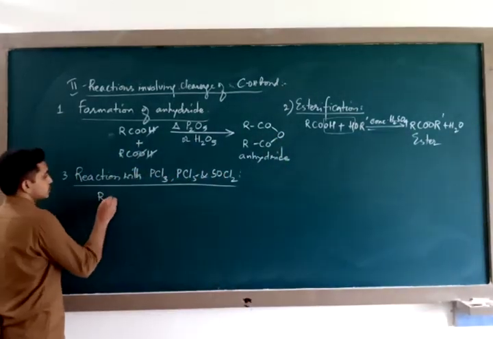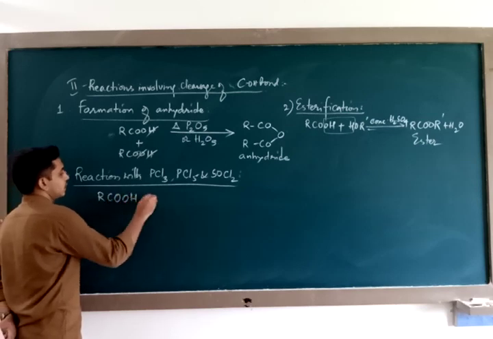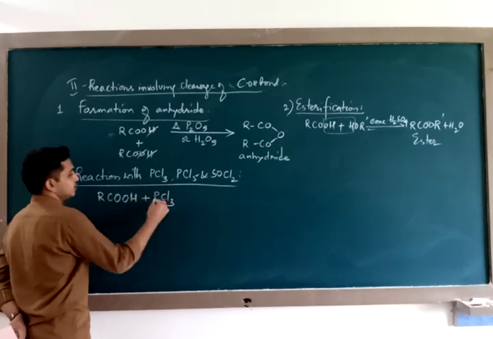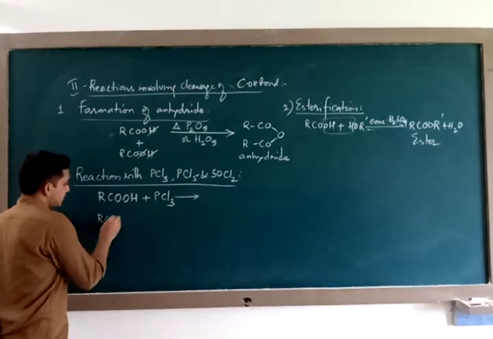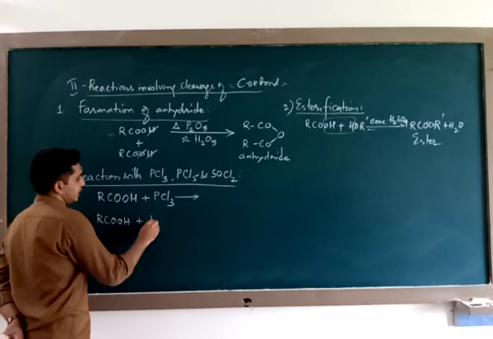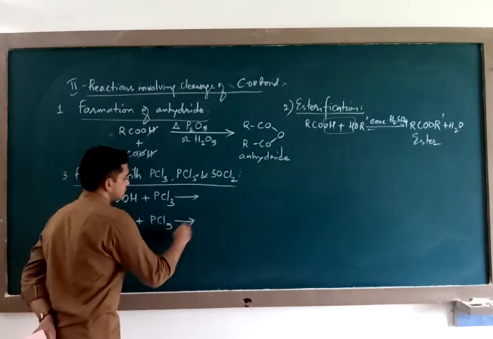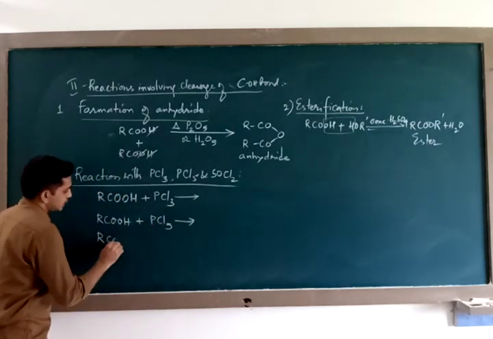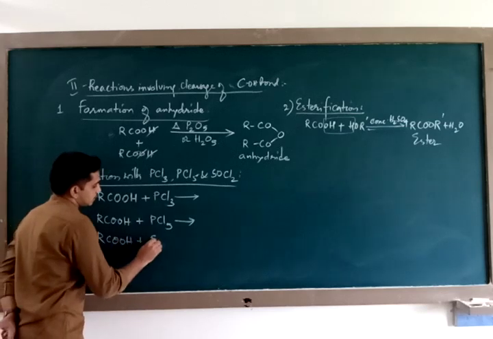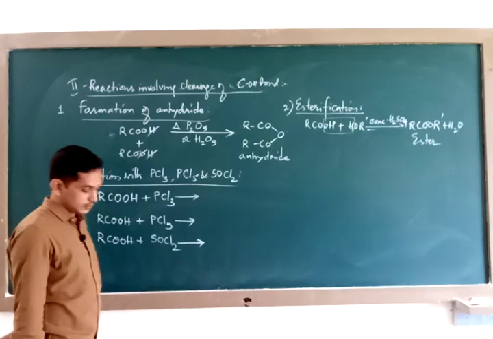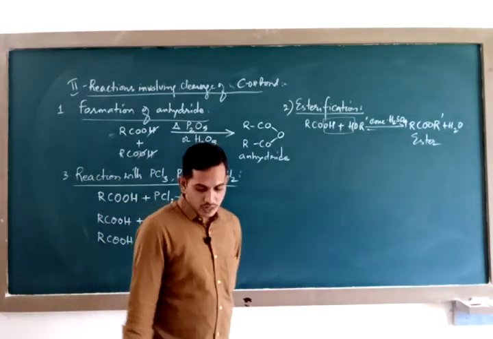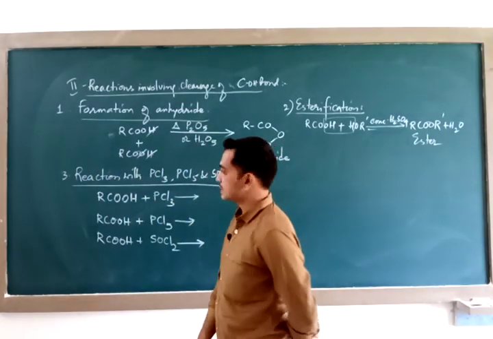You take carboxylic acid, react it with PCl3. You take carboxylic acid, react it with PCl5, or else you take carboxylic acid, react it with SOCl2, thionyl chloride. What happens when these reactions take place?